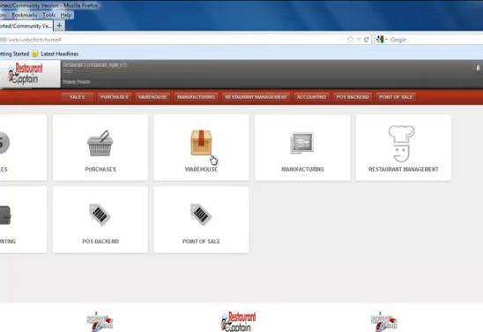So this is the home screen where you can see the various modules that have been incorporated for this particular software, like sales, purchase, warehouse, manufacturing, restaurant management, accounting, POS.